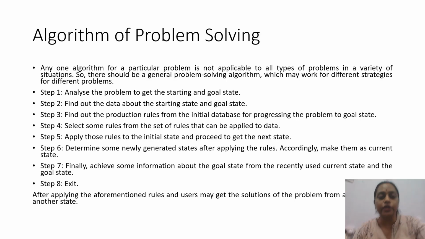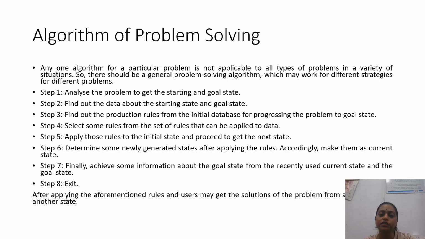Now there is an algorithm. If we apply such algorithms, we will be able to solve the problem. Any one algorithm for a particular problem is not applicable to all types of problems. In a variety of situations, there are n number of algorithms for problem solving. So what are the different strategies to solve the different types of problems?